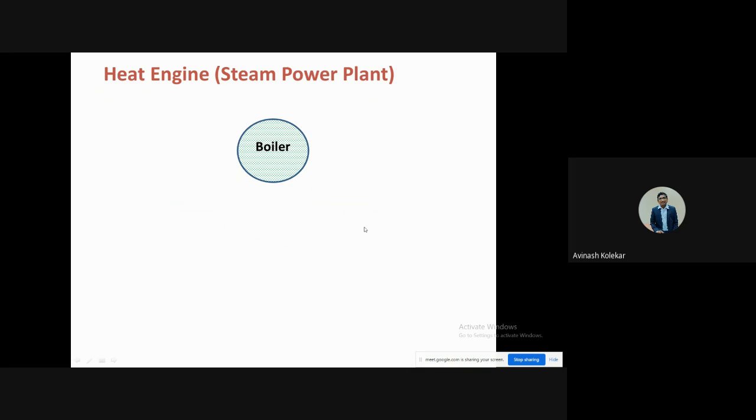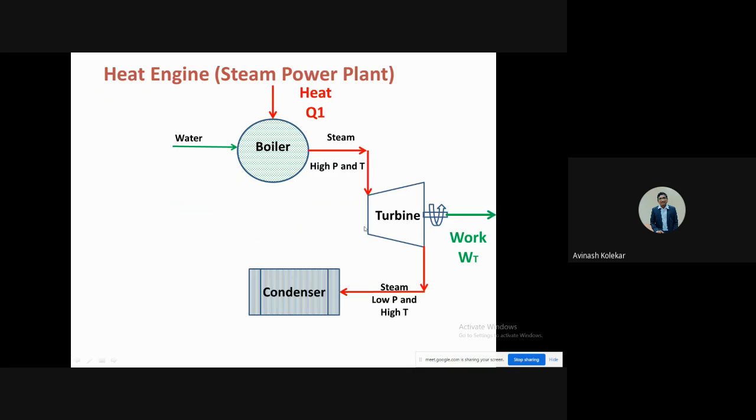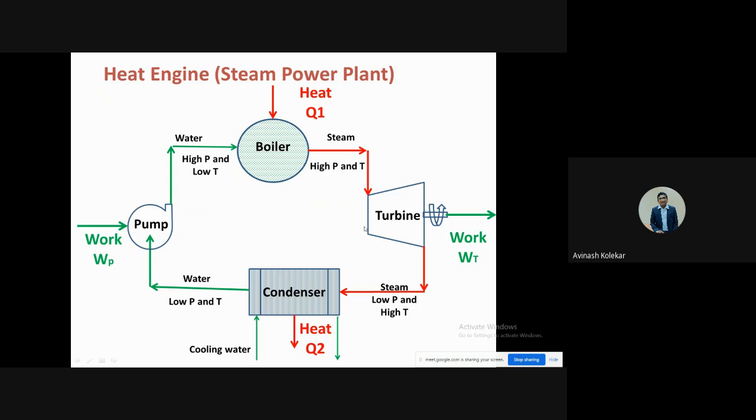Okay, then next, suppose we are considering the steam power plant. In that steam power plant we have different components, and we are supplying the heat and getting the work. The main component is the boiler, in which you supply the heat. In the turbine you get the work out, and in the condenser you reject the heat.